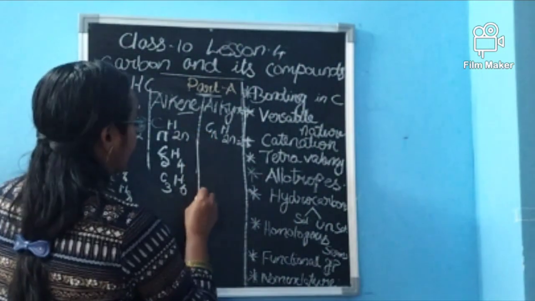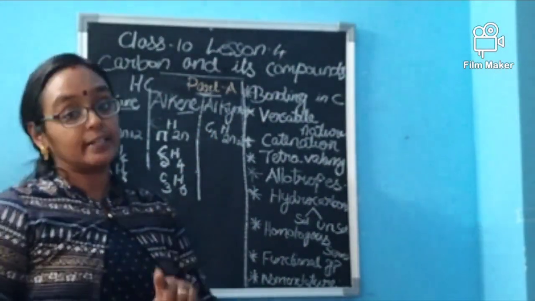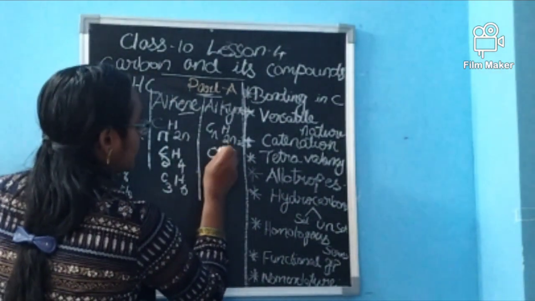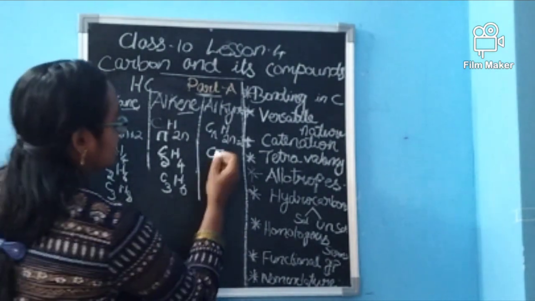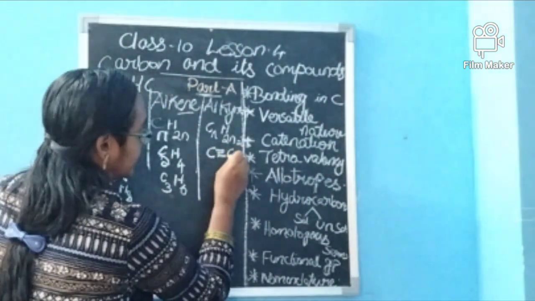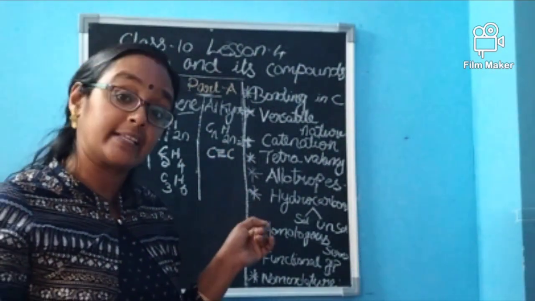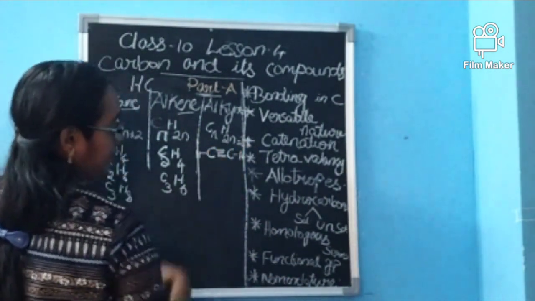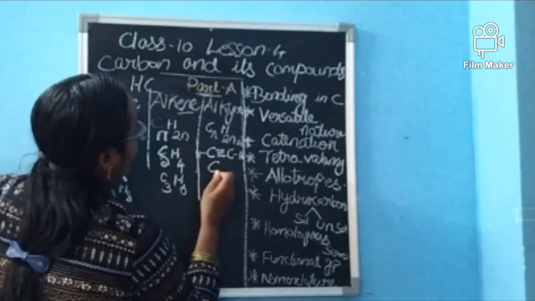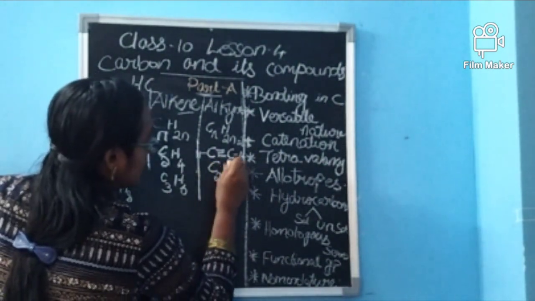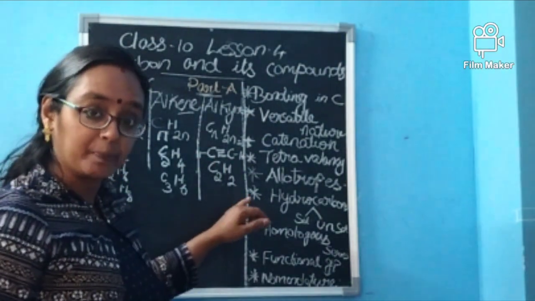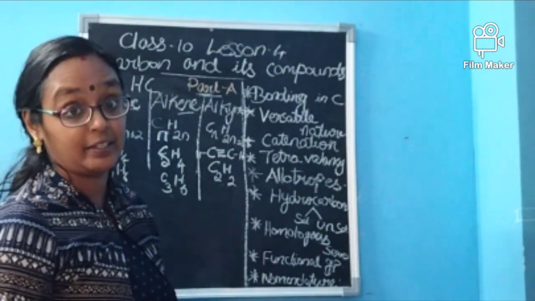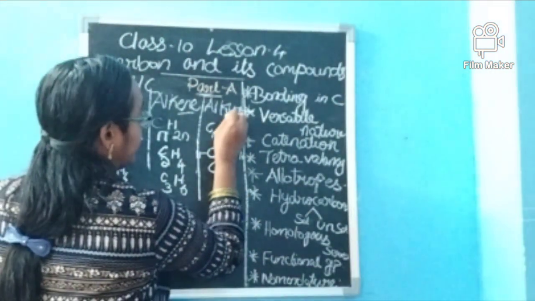And the third one is alkyne. Carbon is bonded to another carbon atom in the form of a triple bond. Of the carbon's four electrons, three are shared with the other carbon. So how many electrons are there as extra? Only one, which is bonded to a hydrogen atom. Again one bonded to a hydrogen atom. So we are saying it as ethyne, C2H2. Ethyne, propyne, butyne, the yne will be repeated.